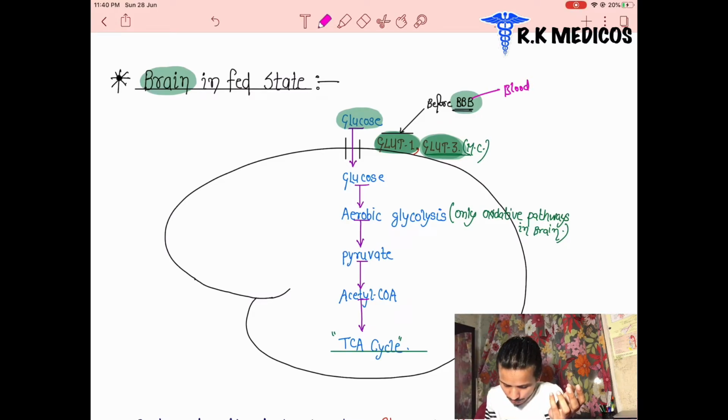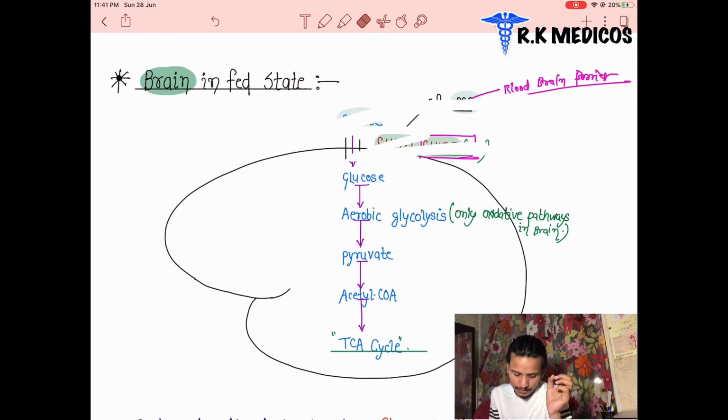brain barrier. Before crossing the blood brain barrier, they enter through the GLUT1 receptor, but after crossing the blood brain barrier, they want to enter more deeply, and they have to cross through the GLUT3 receptor mostly.